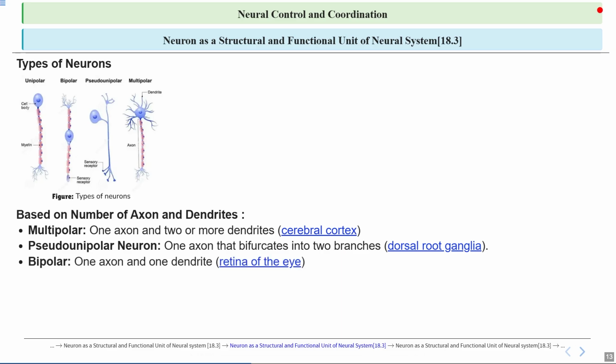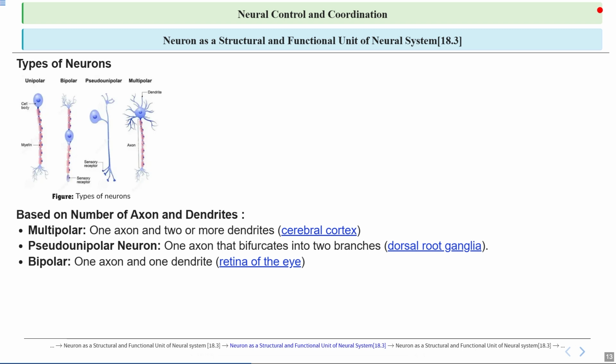Now, talking about the bipolar neuron, it is a type of neuron found in the retina of the eye which has one axon and one dendrite. It is named because of this. This structure allows it to receive signals from photoreceptors such as rods and cones through its dendrite, and then transmit the processed visual information via its axon to other neurons in the retina or to the brain, playing a major role in the initial processing of light signals into neural impulses.